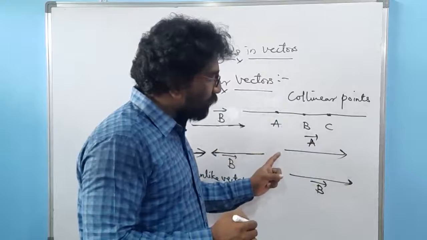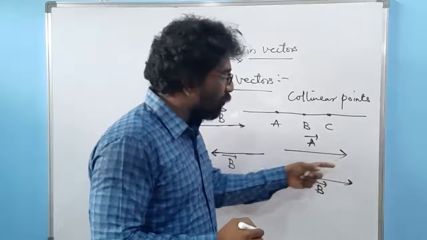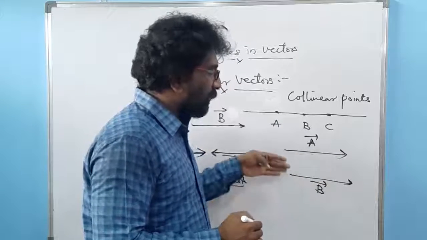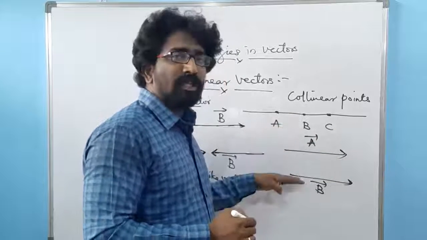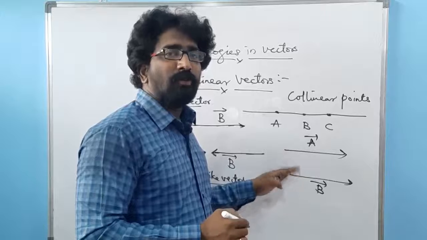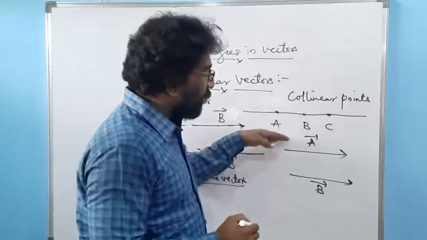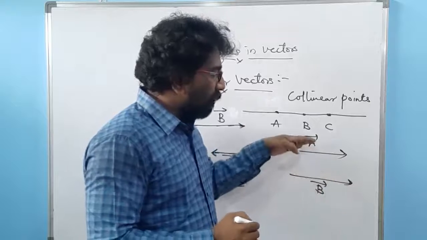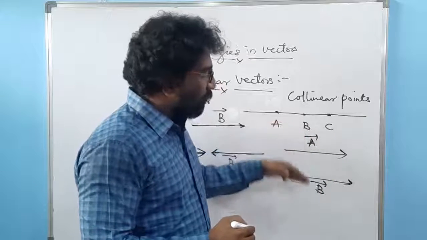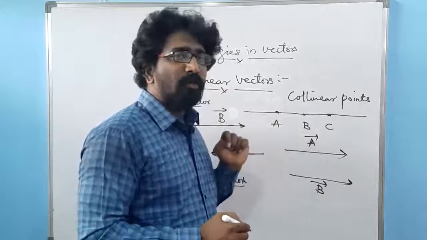Whenever these two vectors are having the same magnitude, equal magnitude, and are directed in the same direction, and if they are parallel to each other, we call this also one kind of collinear vector. It should have the equal magnitude, directed in same direction, parallel to each other.